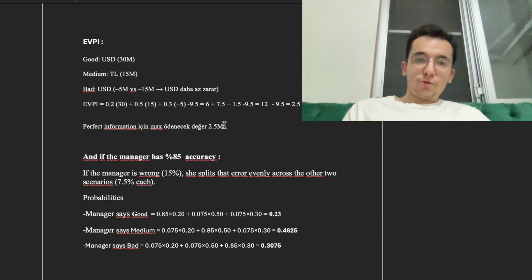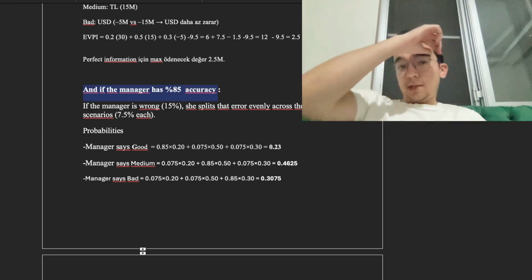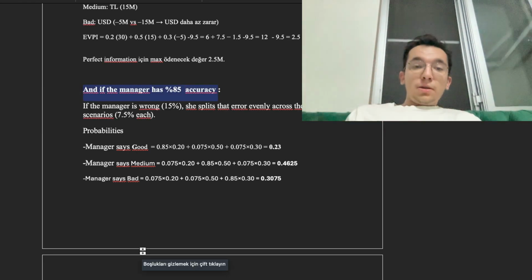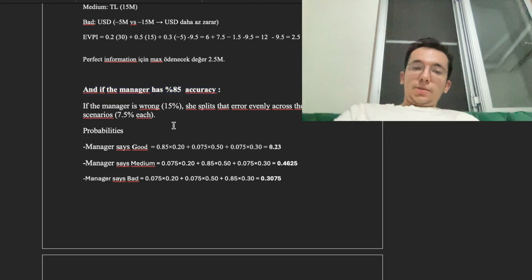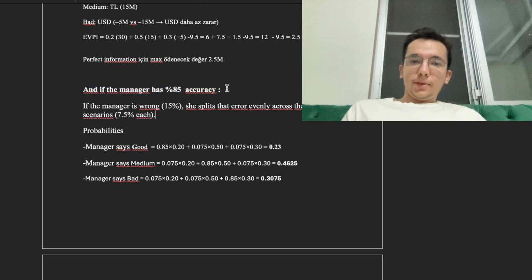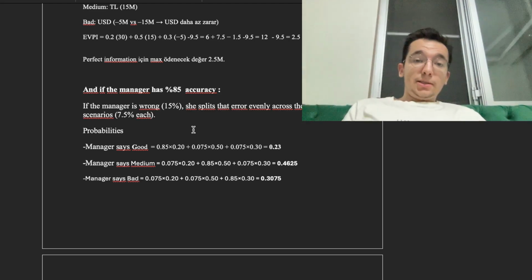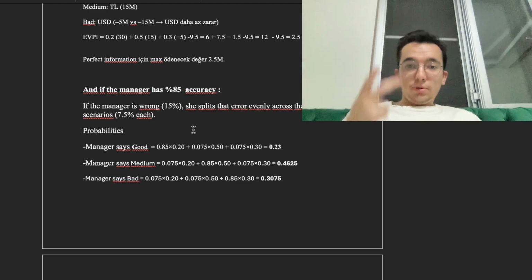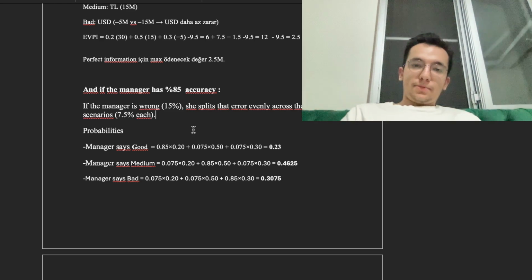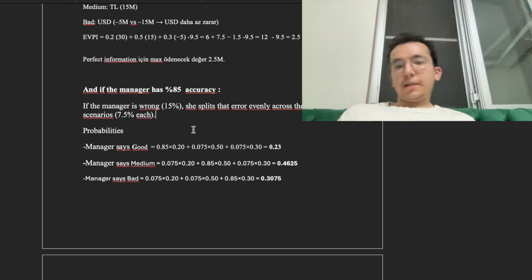And I also wanted to calculate imperfect information. So I also add this 85% accuracy of the manager. With 2 options, if the manager is wrong, the other part goes directly to the other one.